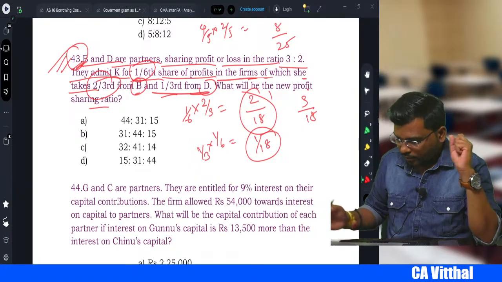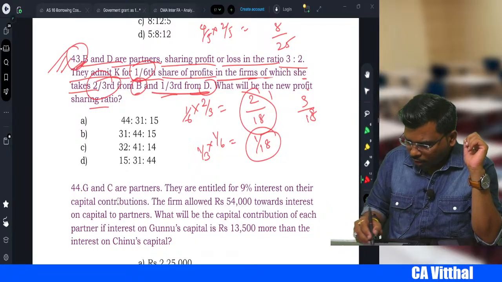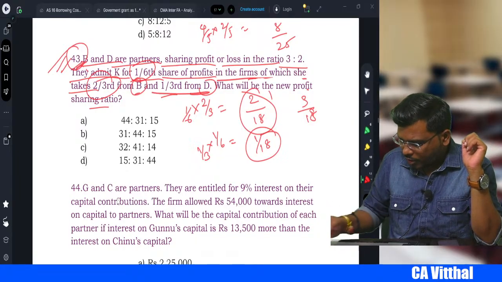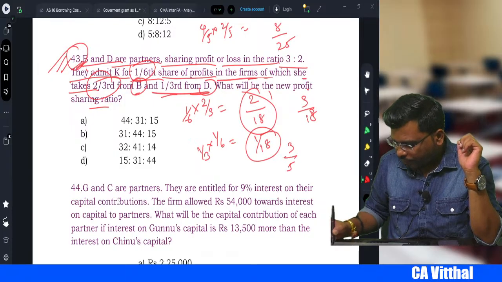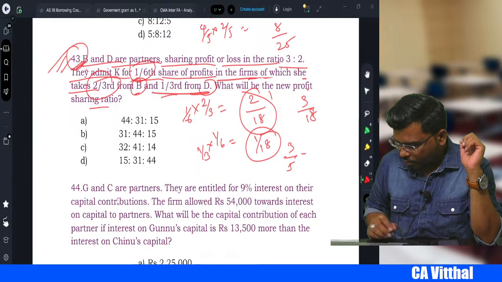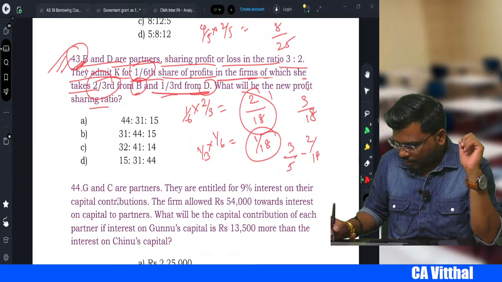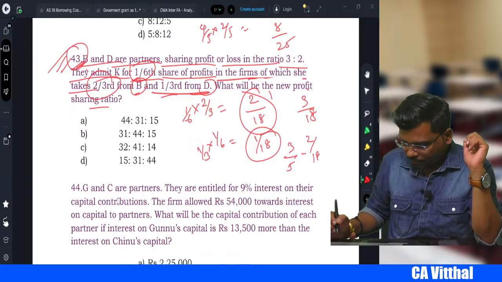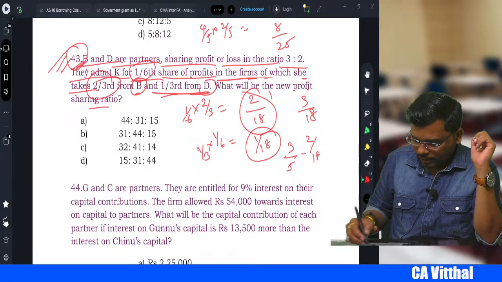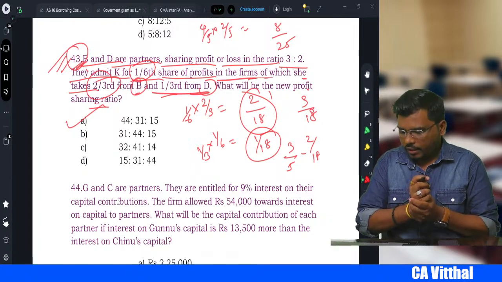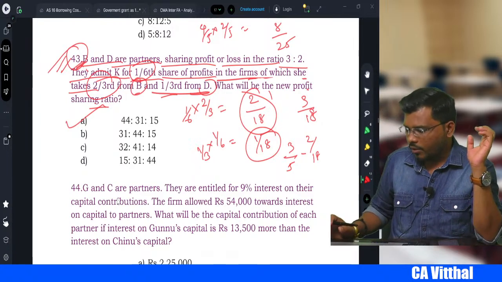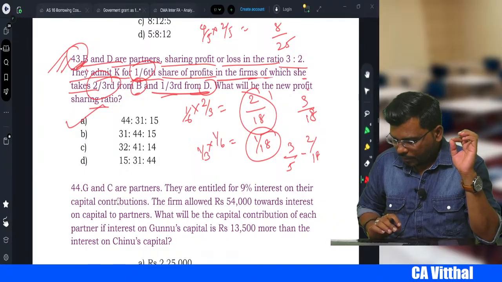Right? Okay, anyway, let's calculate now. We know the old ratio. How much is the old ratio, sir? 3/5 minus how much, my dear students? 2/18. You can solve this, and when you solve this, you will get this answer, that is 44:31:15. That will be the correct answer. Okay, you solve this, this will be the answer.